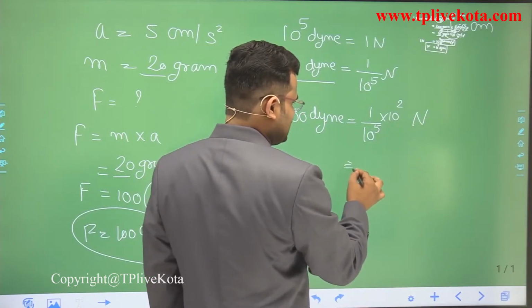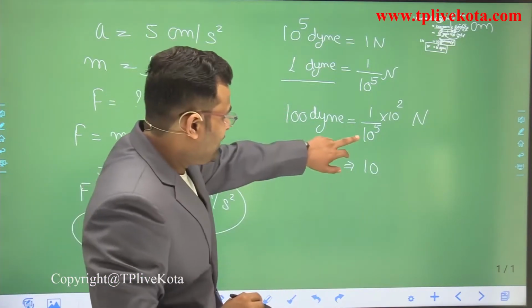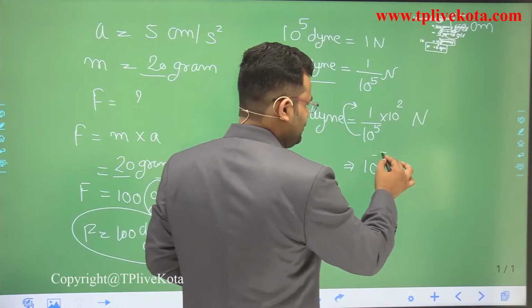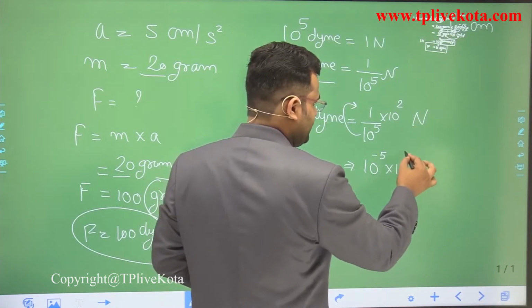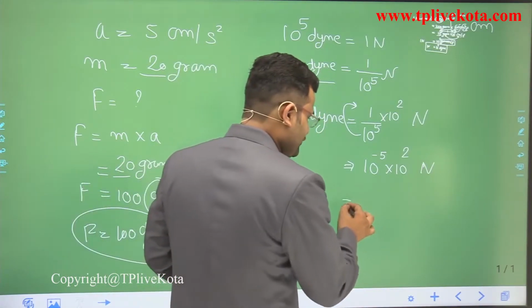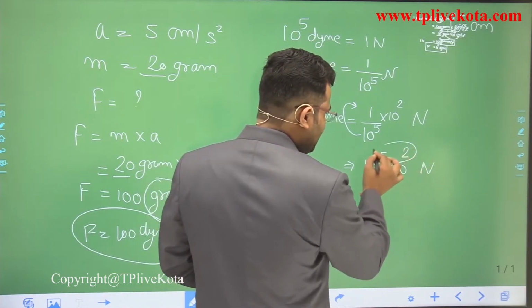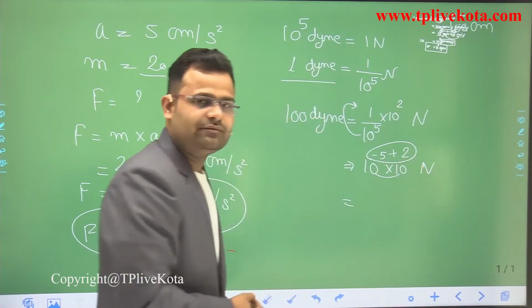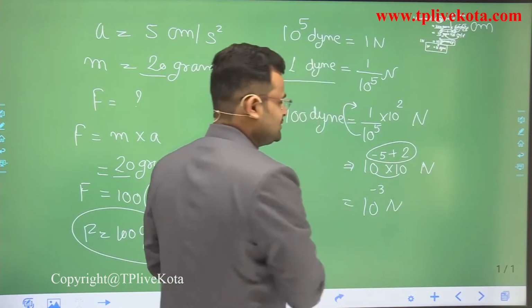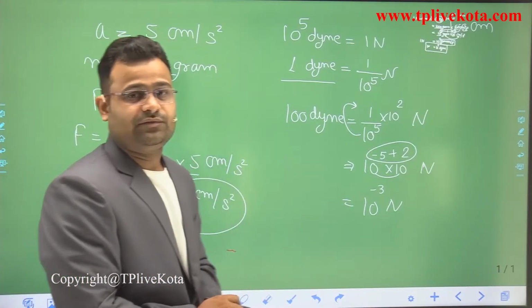Now solve this expression. We get 10 to the power 5 in the denominator. When 10 to the power 5 moves to the numerator, it becomes 10 to the power minus 5, multiplied by 10 to the power 2 Newton. Again, every student knows when the bases are the same, powers will be added. When we add minus 5 and plus 2, we get 10 to the power minus 3 Newton. That is the answer of this question, 10 to the power minus 3 Newton.